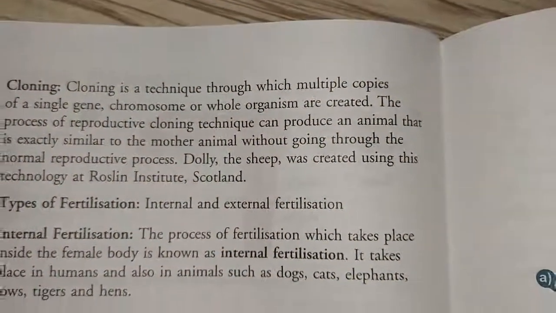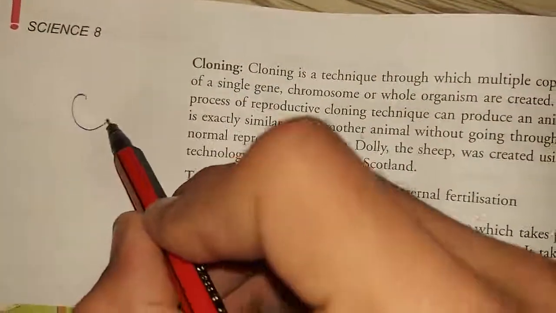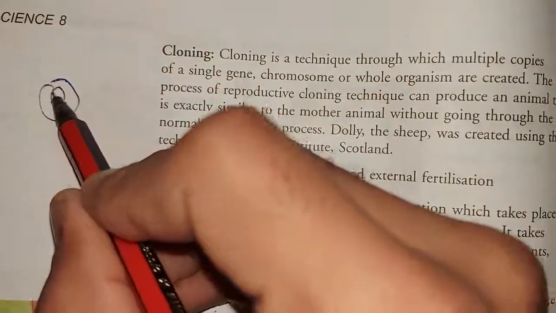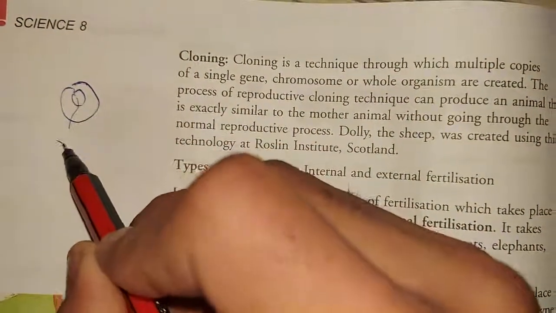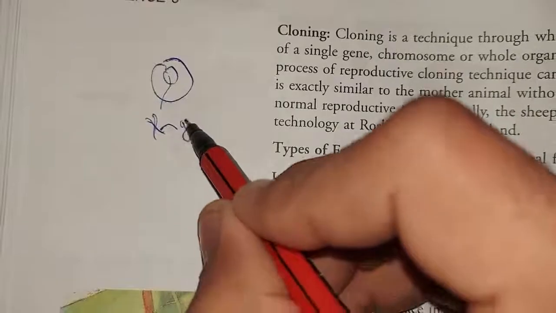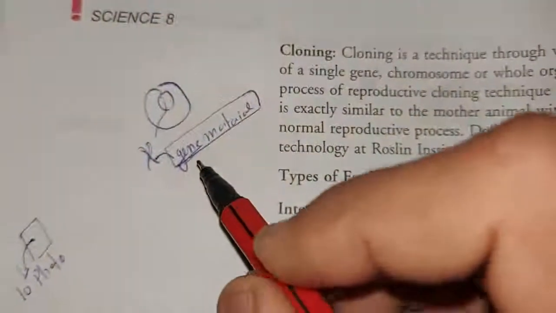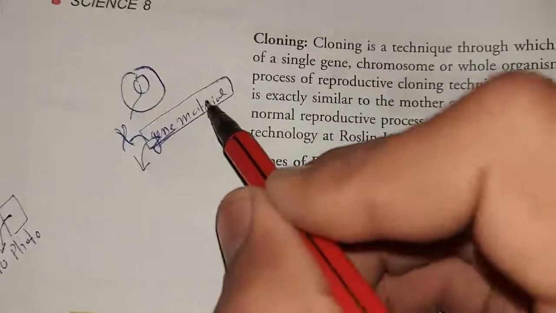Next concept is cloning. What is this cloning? A cell is there in our body. The cell has a nucleus. We have studied that the nucleus has a pair of chromosomes, and in the chromosomes gene material is present. Suppose you go to a photostat shop, you have a document, and you say, I need 10 photocopies of this document. He will do that, no? Similarly, this is a gene material. What science is doing is making photocopies of this gene material.